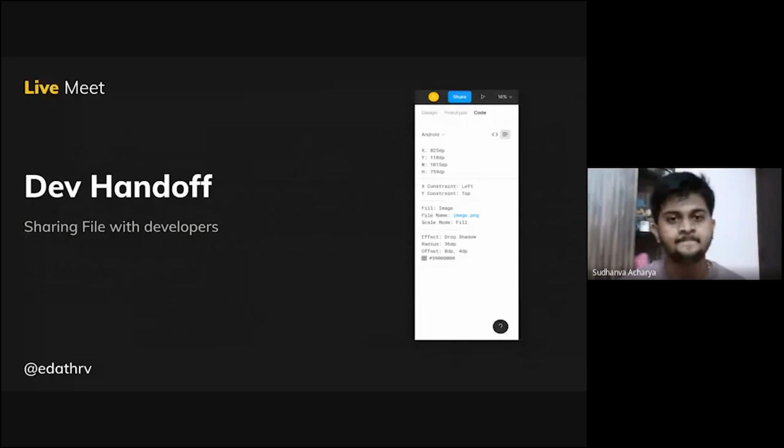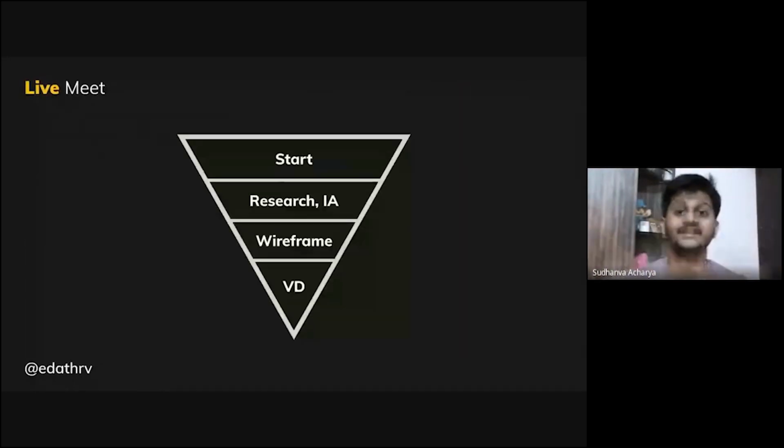The reason is, at the start you will have way too many possibilities on how to design a product. But if you jump straight into visual design, you will be lost in all the options. You will be trying out all of them, and then you'll settle for a mediocre option. You don't want that to happen. So you use this design process to filter out all the options, and then you give your best design for a product.